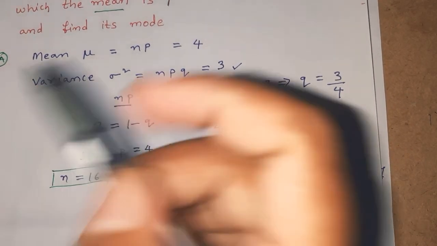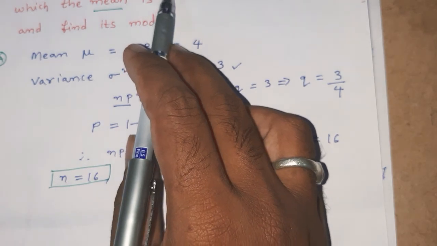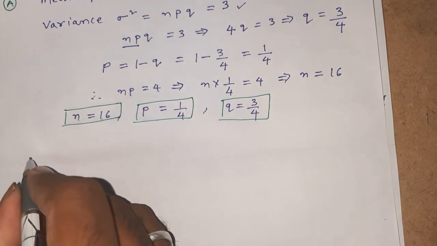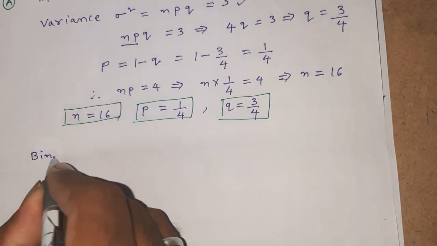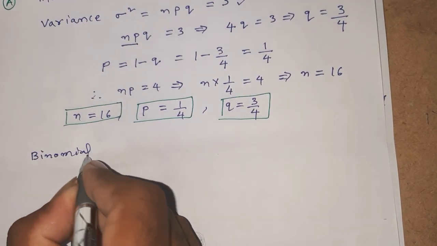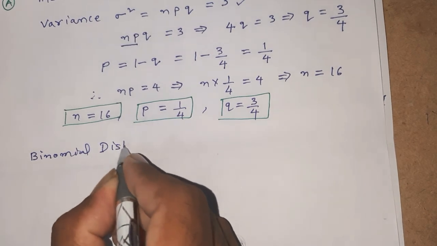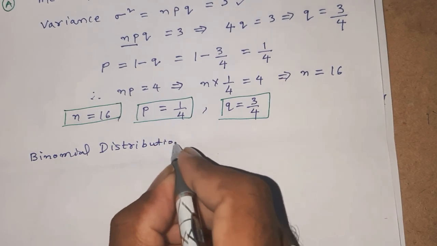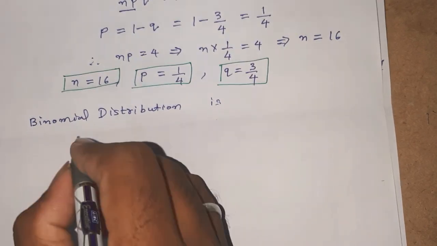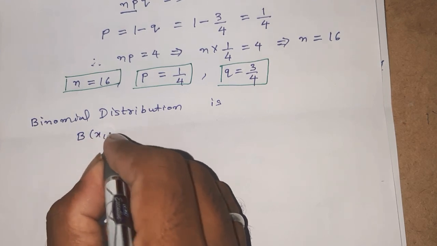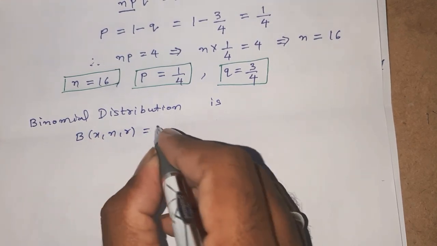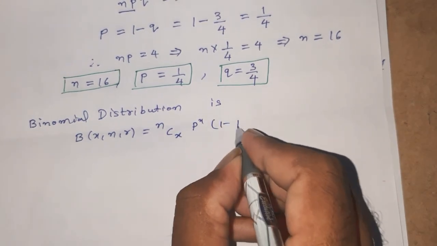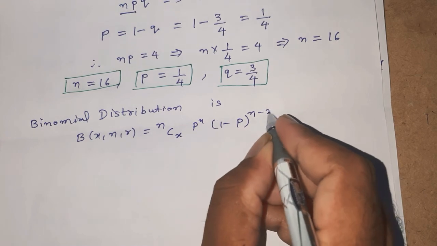Now there are 2 questions. We have to find out the binomial distribution also. The binomial distribution is given by B(x; n, p) is equal to nCx p^x (1 minus p)^(n minus x).